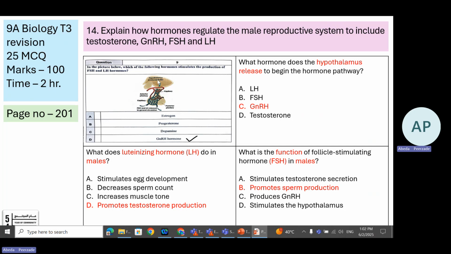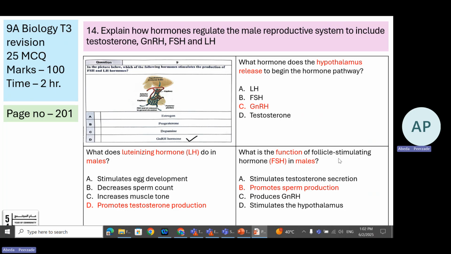The hypothalamus releases GnRH. LH, also called luteinizing hormone, promotes testosterone production. I told you to remember LH with testosterone.